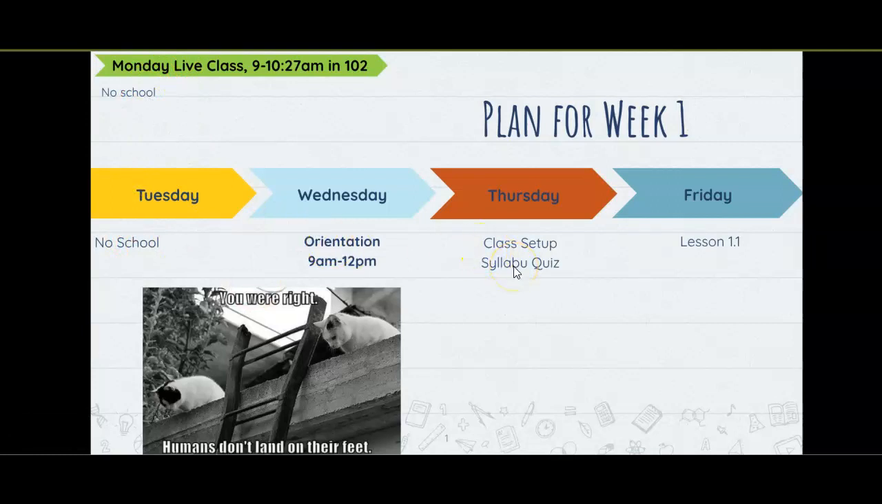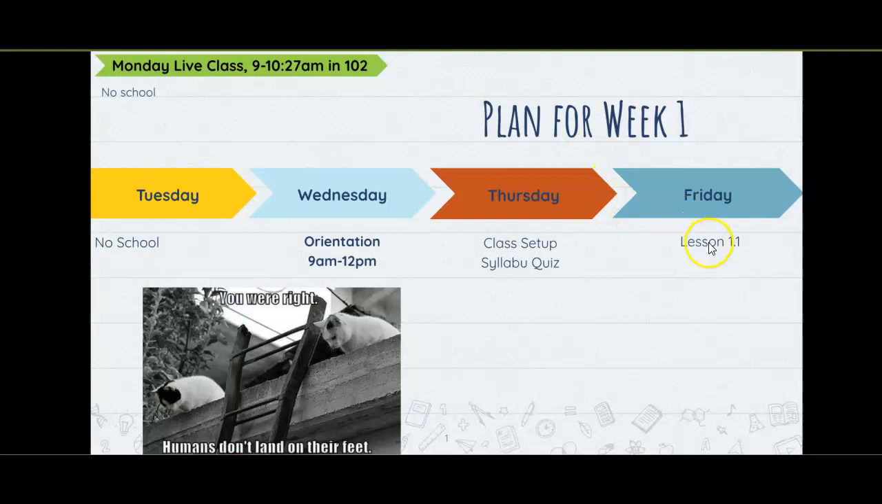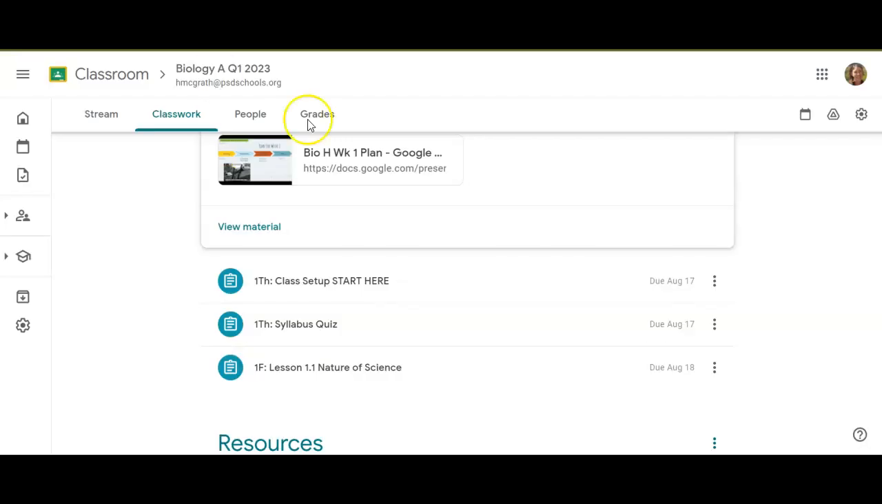Our class officially starts on Thursday, and these are the 2 assignments you need to do, the class setup and the syllabus quiz, which are posted over in our assignments. And then you have on Friday the week 1 plan, the lesson 1.1 assignment, which is also posted in your classwork section of Google Classroom. And so those should always match up. There should never be something on the week plan that you don't find listed here. And if that is the case, please let me know right away so I can correct the error.